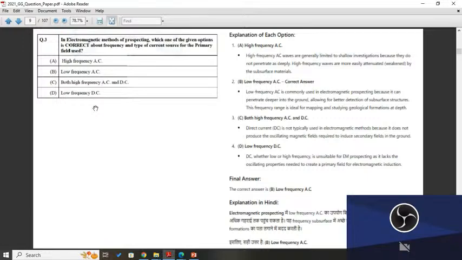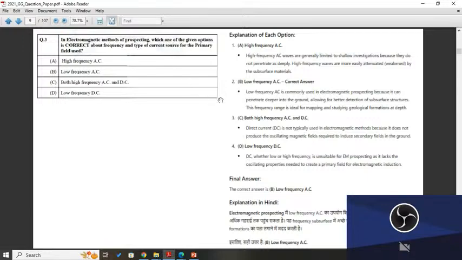High frequency waves are more easily attenuated, weakened by the subsurface material. So this cannot be. First, read the question carefully. In electromagnetic methods of prospecting, which one of the given options is correct about the frequency and type of current source for the primary field used? That's why option A is not correct, because its attenuation property is high.